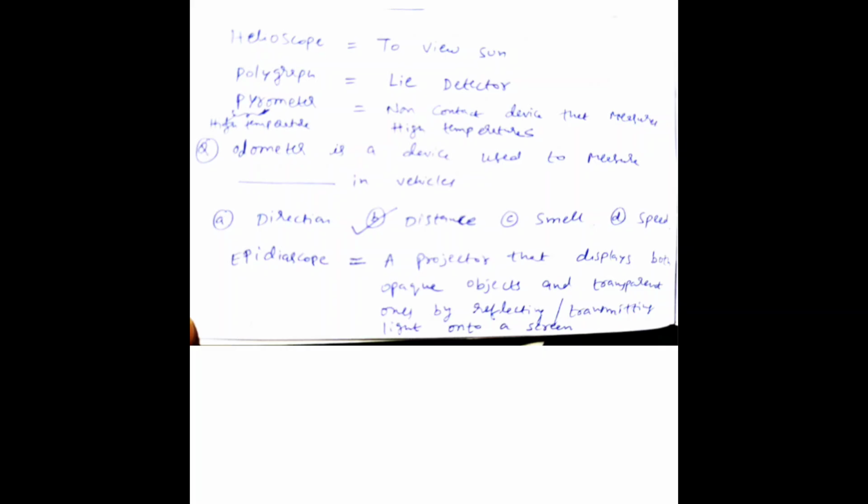If you see one question, odometer is a device used to measure distance in vehicles. In vehicles, odometer is a device that is used to measure the distance traveled. How many kilometers that bike has traveled is measured by seeing that odometer. Epidiascope is a projector that displays both opaque objects and transparent ones by reflecting or transmitting light onto a screen.